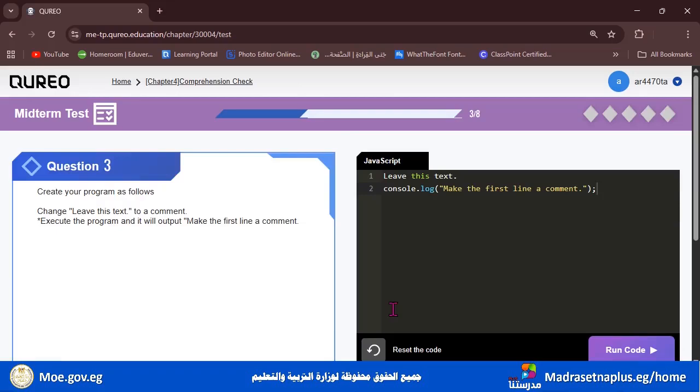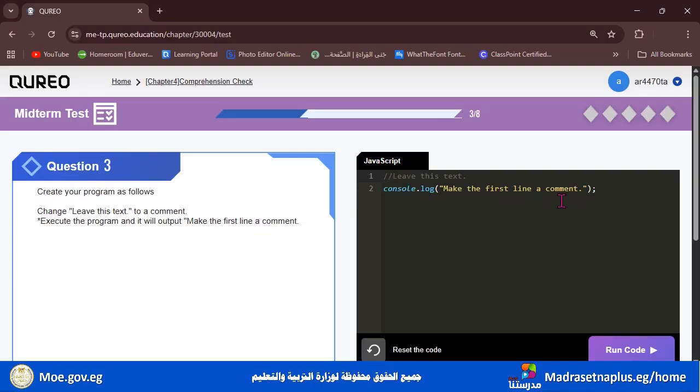Question 3. Create your program as follows. Change this text to a comment. Execute the program and it will output make the first line a comment. So first we want to make this line a comment by adding 2 slashes at the beginning. And second, we need to execute this program. Let's check it, console.log, and make the first line a comment.